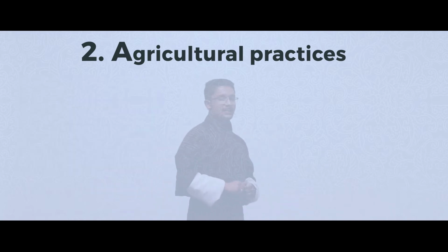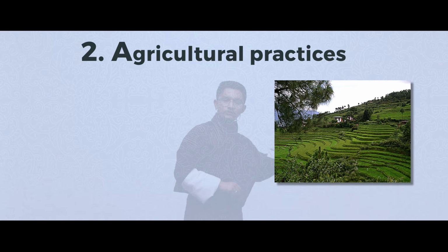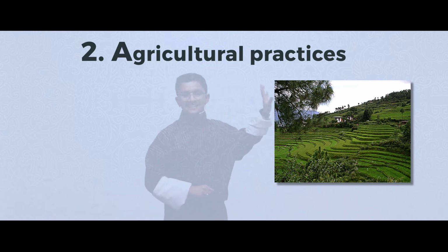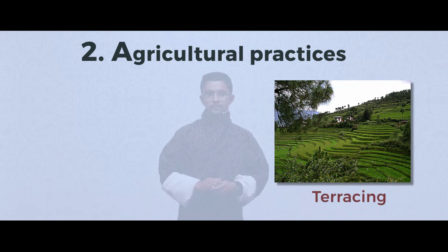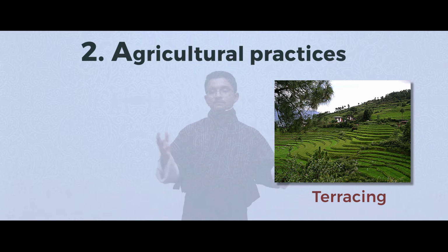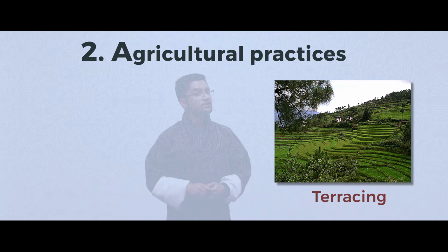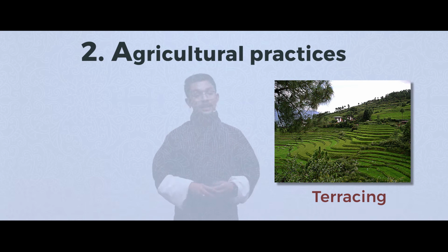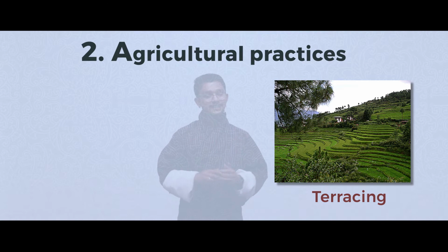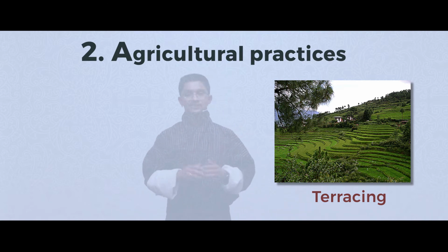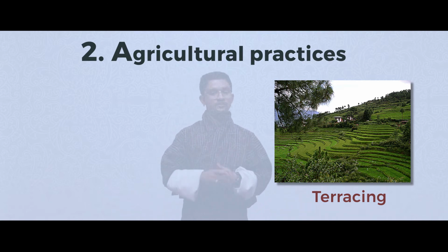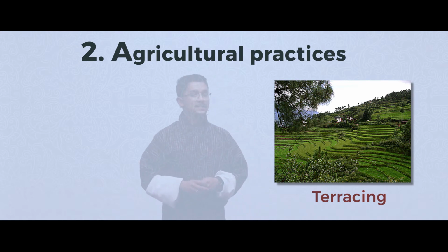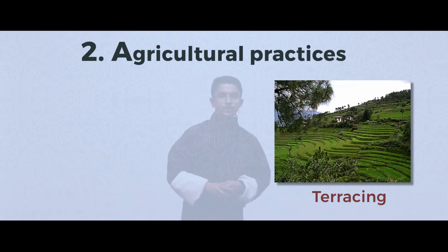On my left here, I have the second one, the most common practice in Bhutan, that is terracing. Especially since Bhutan is a mountainous country, the chances of soil erosion are very high. Of course, we know there are a lot of forests, but I am here talking about agricultural lands. So in that case, we make terraces. And when we make terraces, water is not allowed to flow down continually.